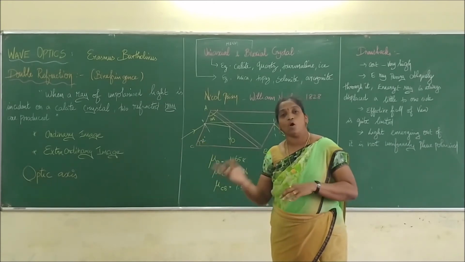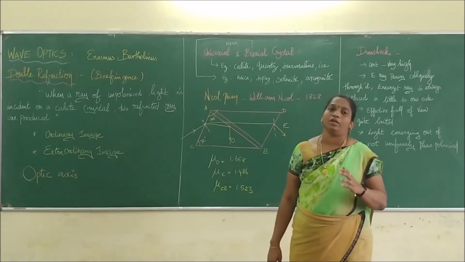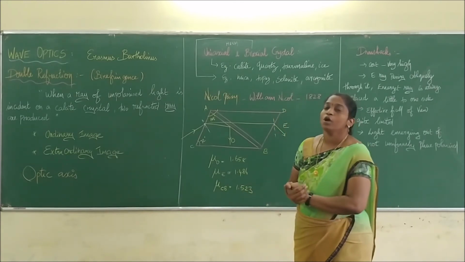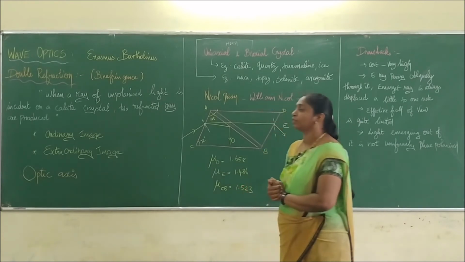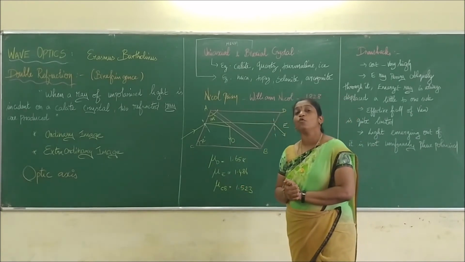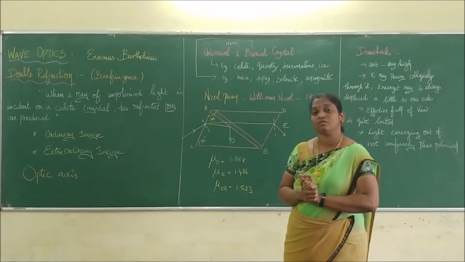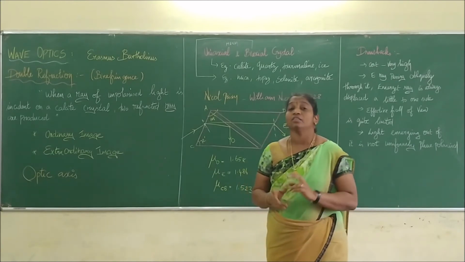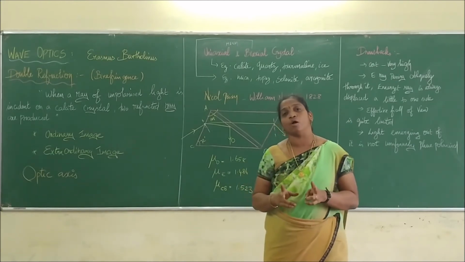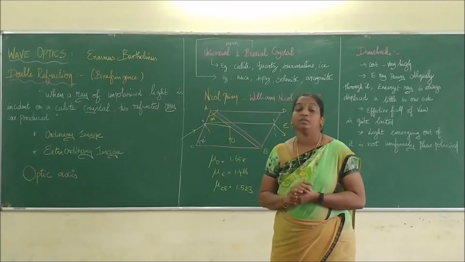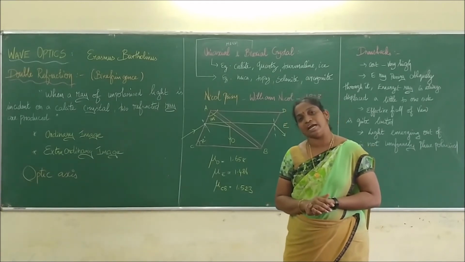One ray is called the ordinary ray, and the other is called the extraordinary ray. A scientist called Erasmus Bartholinus viewed an object through a calcite crystal and saw that two images were formed, and from that the double refraction concept started.